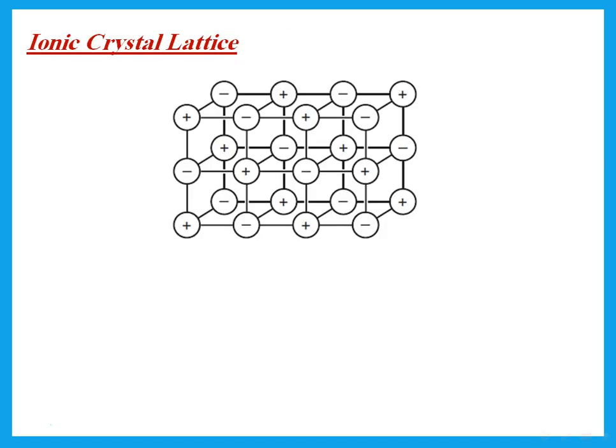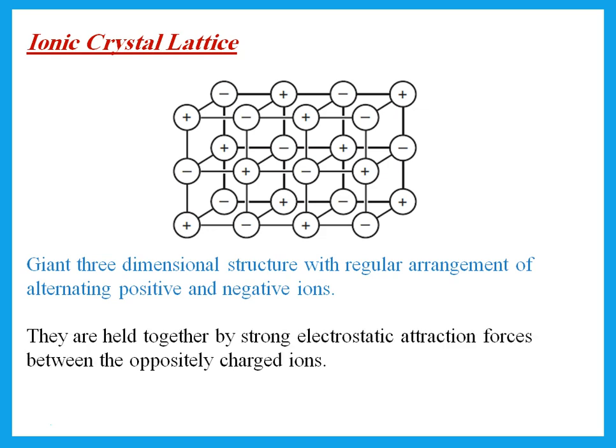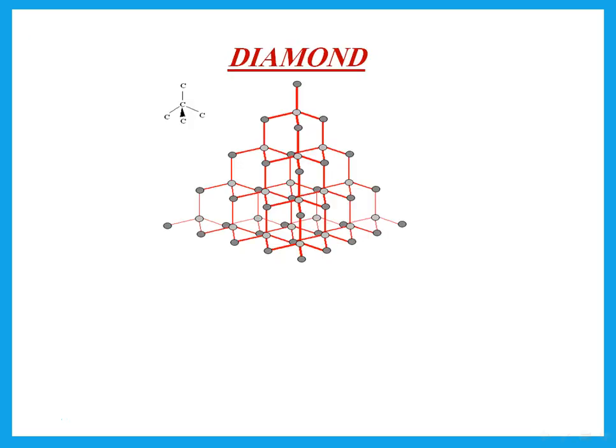Ionic crystals. Any ionic compound is also giant. It is a giant 3-dimensional structure with a regular arrangement of alternating positive and negative ions. Now here, if I say, why does it have a high melting point? Because of the strong attraction forces between positive and negative ions, or oppositely charged ions.